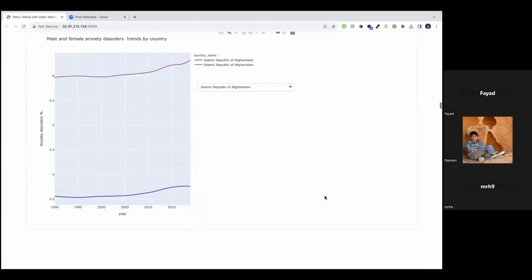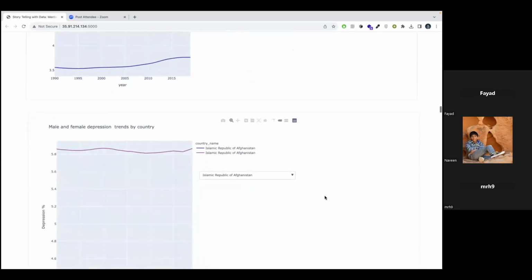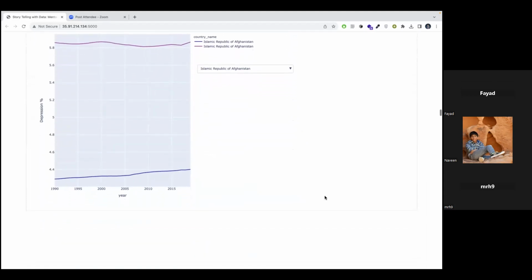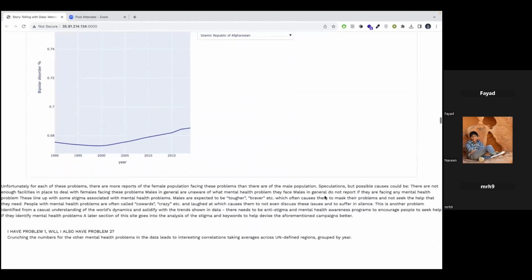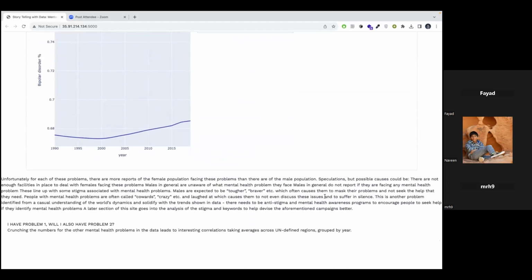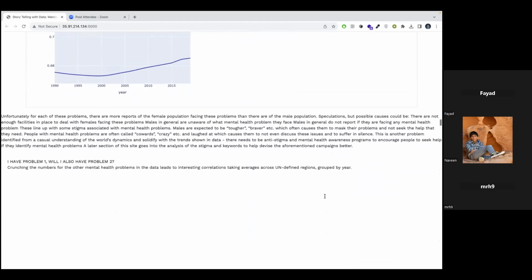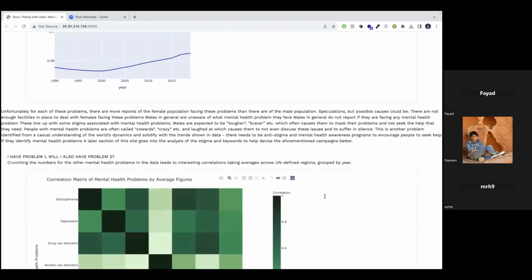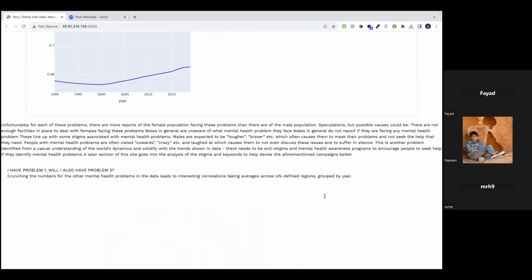We also take a look at the sex distributed mental problem prevalence in each country and generally observe that for most mental health problems, there were more reports by females than there were by males, leading to the idea that there aren't enough facilities to deal with these problems when they occur in women, or that males are either too scared to report or too unaware of their mental health problems to report these problems. This hints at the key finding that stigma is a very real construct and needs to be eliminated or dealt with via the campaign's design.